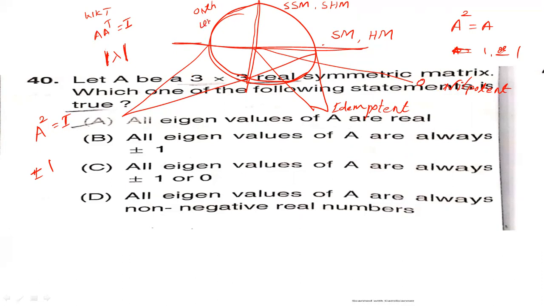Orthogonal and unitary matrices contain eigenvalues of unit modulus.